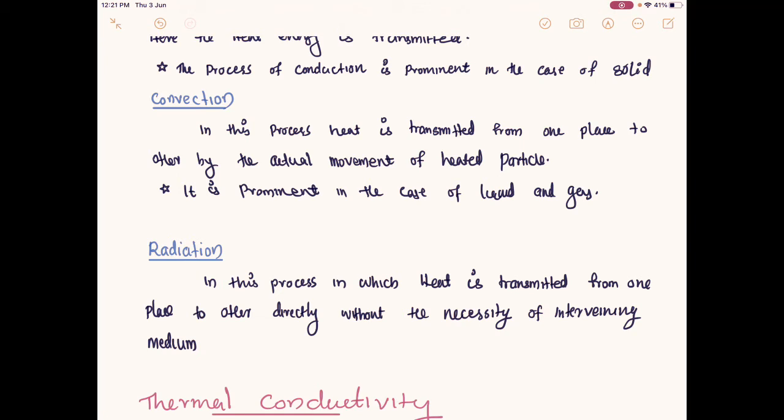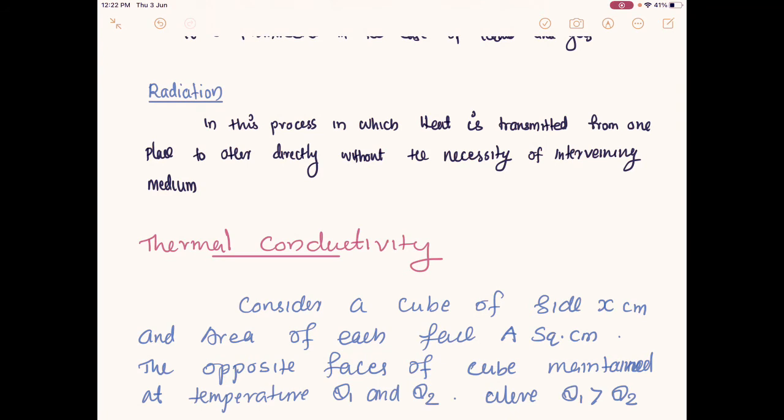We get heat from the sun through radiation, and radiation can transfer through vacuum or through air or whatever intermediate medium; there is no importance of the intermediate medium in between. Light radiation and electromagnetic radiations are different examples of the process of radiation. So these are the three different ways of heat transferring from one place to another.